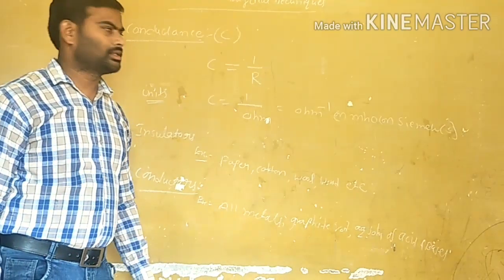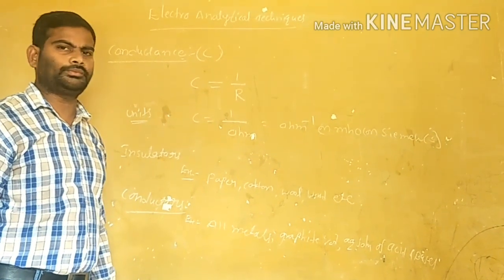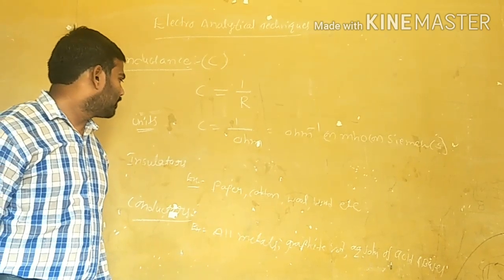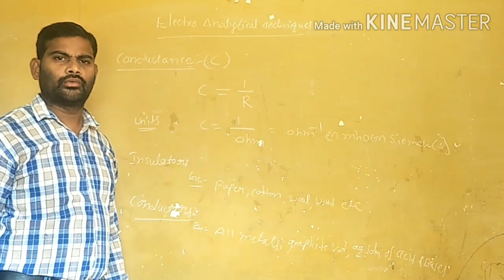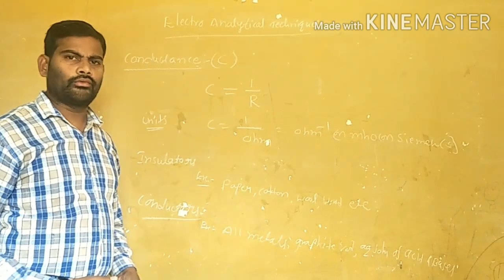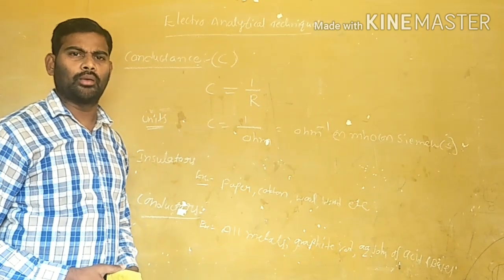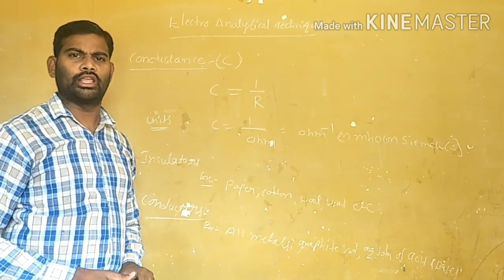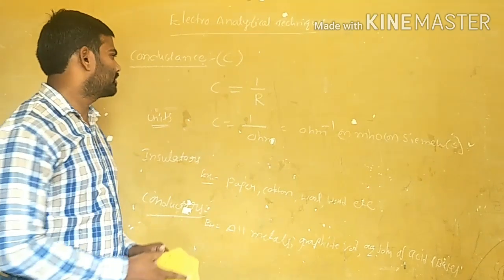Now, what are the types of conductors? Conductors are classified into two types: one is metallic conductors and the second is electrolytic conductors.